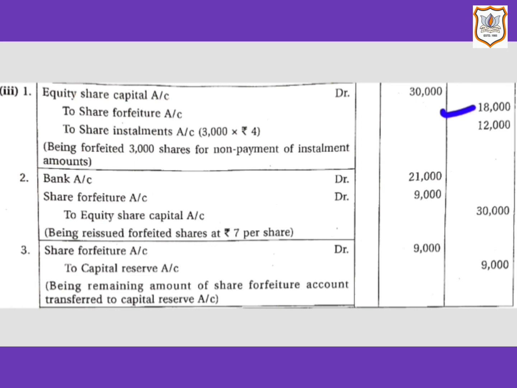So here our journal entry would be share forfeiture account will be debited by ₹9,000 and capital reserve account will be credited by ₹9,000. In narration, we will write being remaining amount of share forfeiture account transferred to capital reserve account. One thing you must remember that if the forfeited shares are reissued at par or premium, the whole of the amount forfeited on such shares is a gain of capital nature and is transferred to capital reserve account.